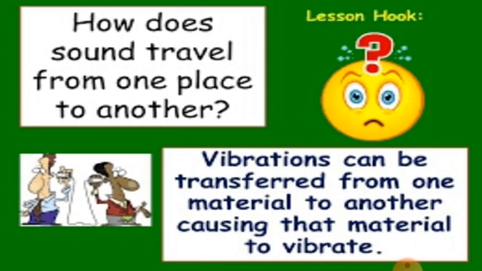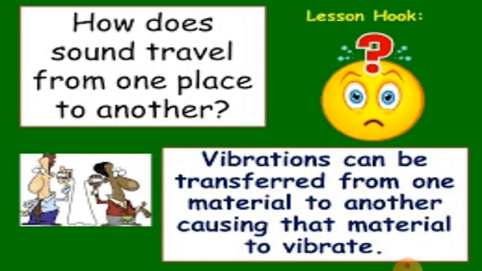How does sound travel from one place to another? There is one question that arises in your mind: how does this sound travel and reach our ears? As we know, sound is heard mainly due to vibration, which means that if anything vibrates, it produces sound.